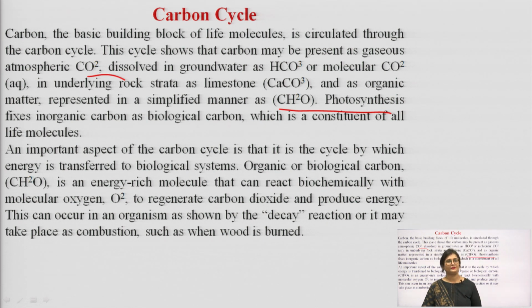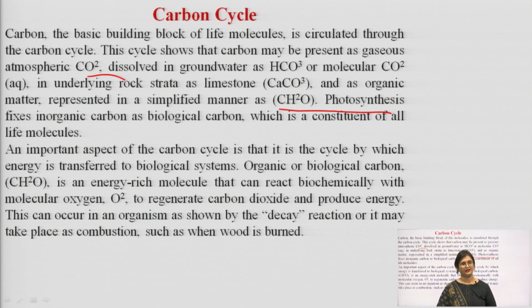An important aspect of the carbon cycle is that it is the cycle by which energy is transferred to biological systems. Organic or biological carbon is an energy rich molecule that can react biochemically with molecular oxygen in order to regenerate carbon dioxide and produce energy.